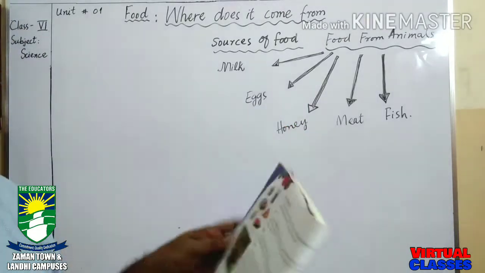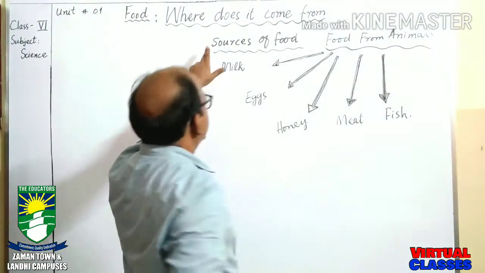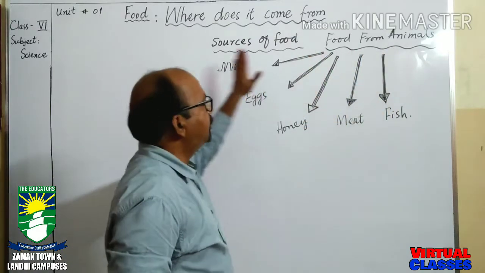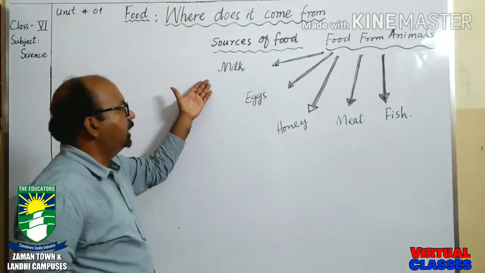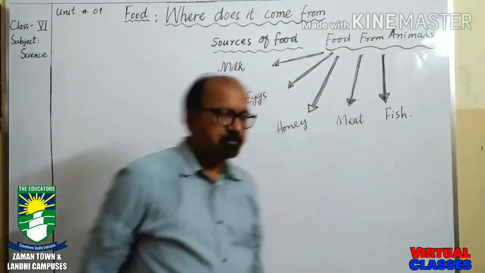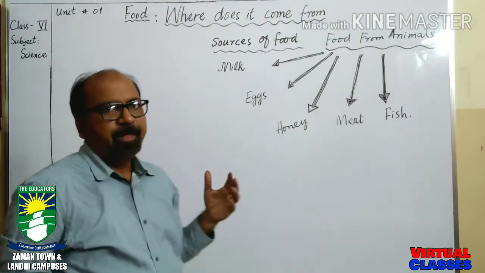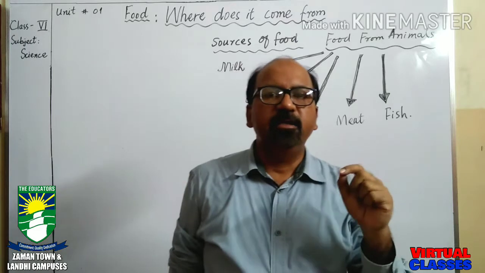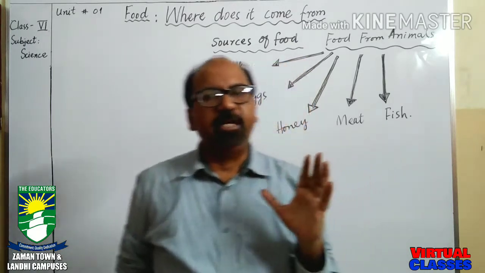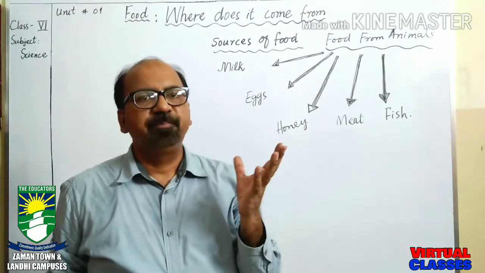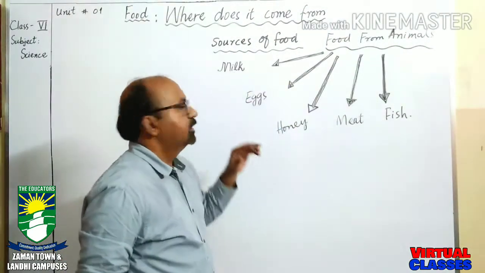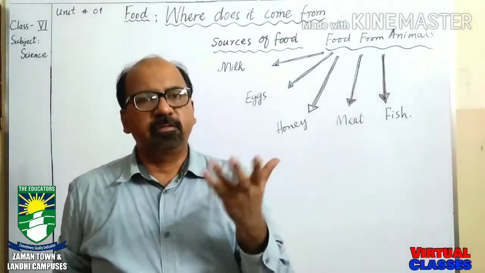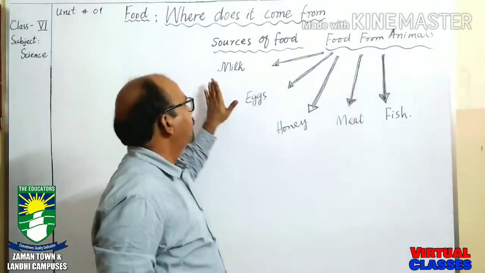Next, the topic is source of food, the food which we get from animals. These are different sources of food: milk, egg, honey, meat, and fish. Let's start with milk. Milk giving animals, you know very well, are cow, buffaloes, and goat. Milk provides us energy. This milk is used raw and boiled, and it is also used for different purposes.